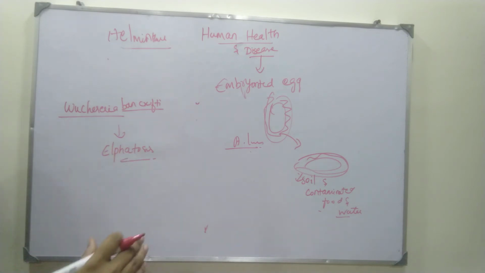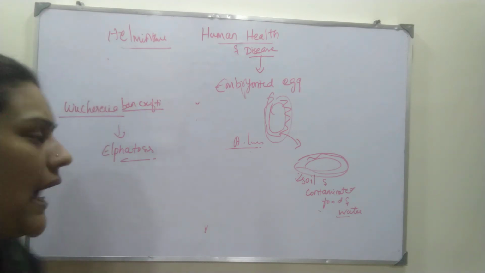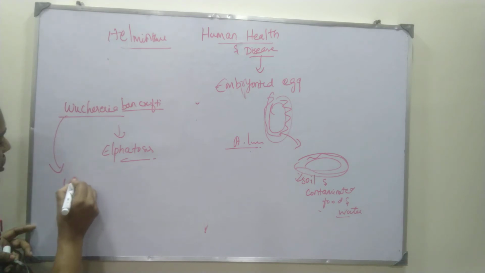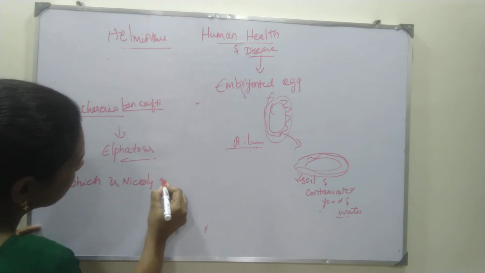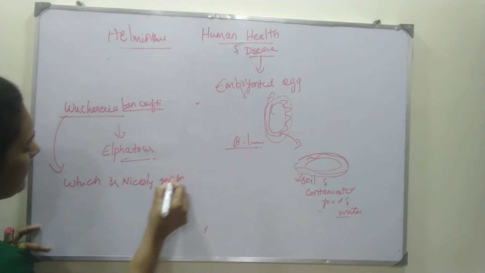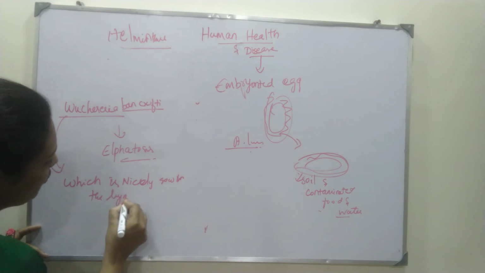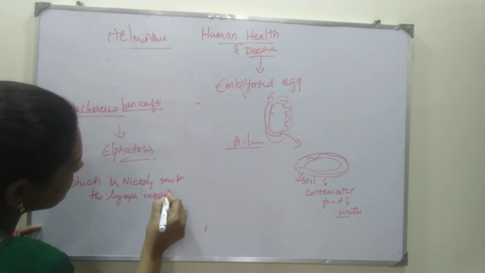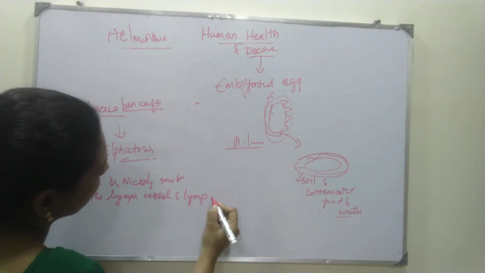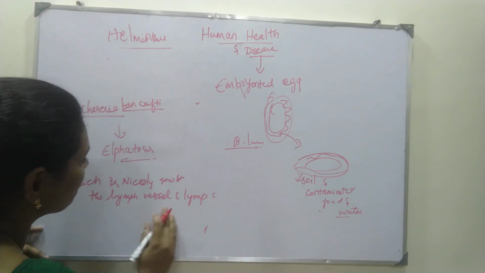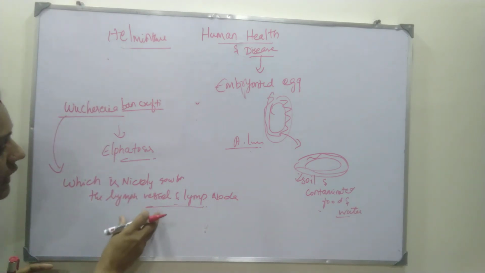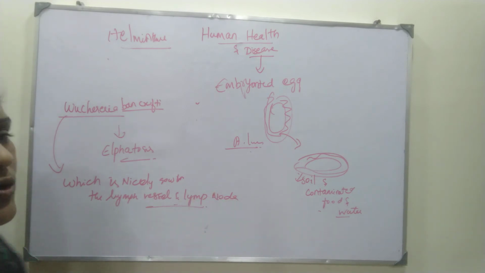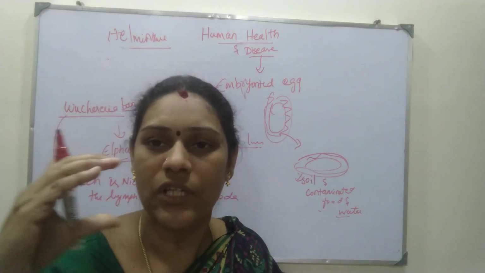So why are we getting an elephant-like leg? The reason behind that is this parasite, which grows in the lymph vessels and lymph nodes. Lymph vessels are like the blood vessels, veins and arteries in the body; you also have lymph vessels and lymph nodes. The worm goes to both places and causes blocking of the lymph vessels, so there is inflammation of the lymph node. It is like a worm that goes into these channels.